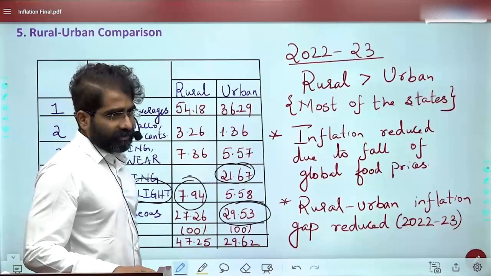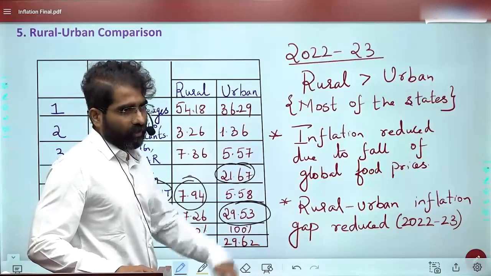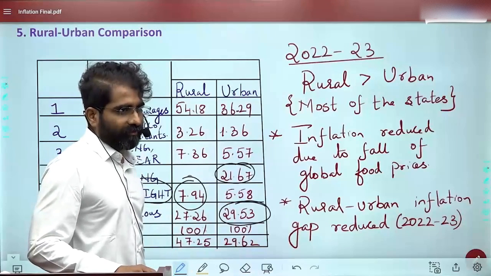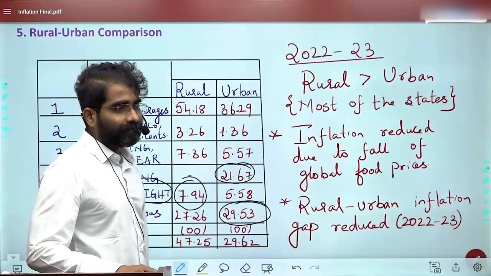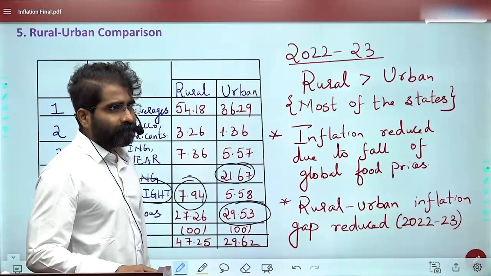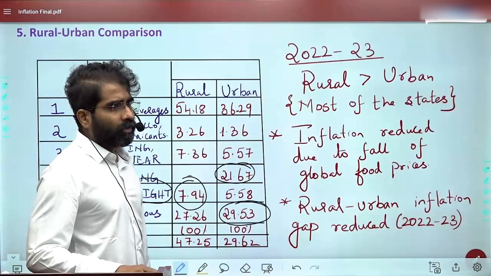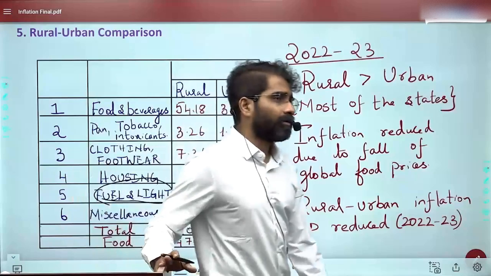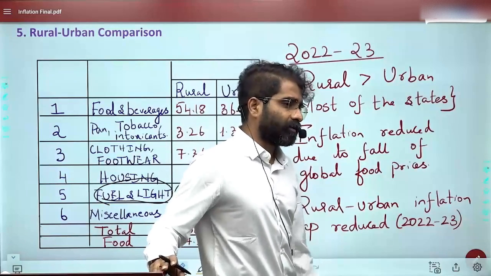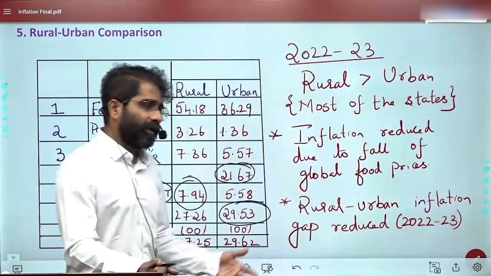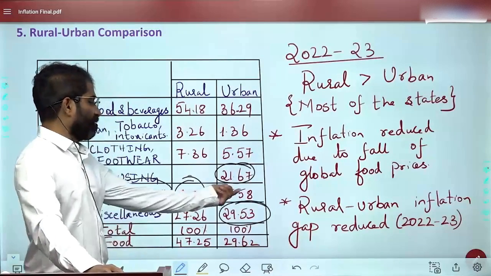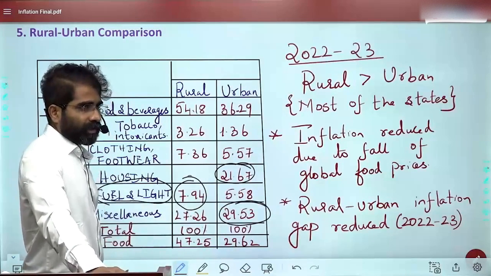They are basically sensitive because they are spending a greater proportion of their income on fuel and light. No, it's not about demand. It's about the proportion of your income you're spending. That is the basic logic here. Demand may be more, but this is not as painful for urban people in comparison to the rural area.